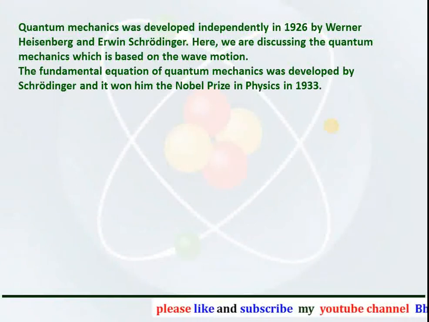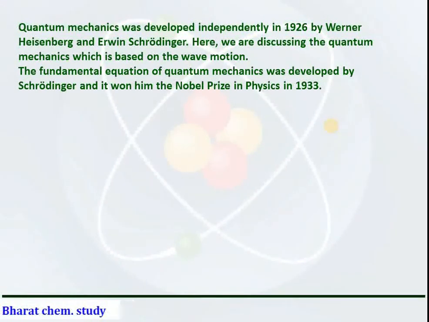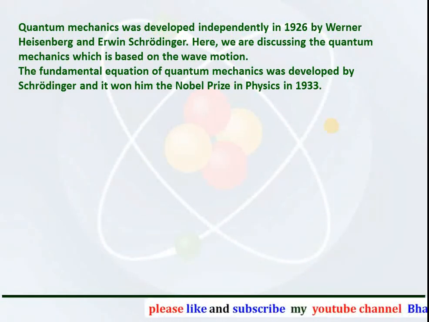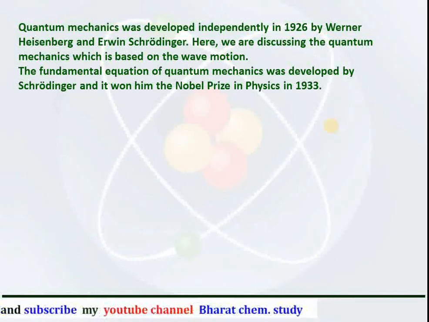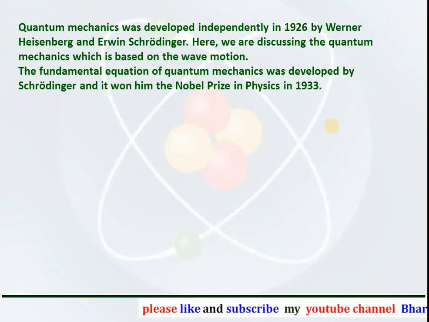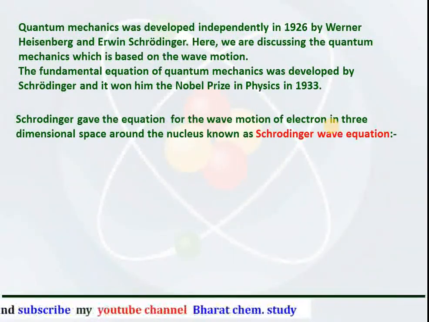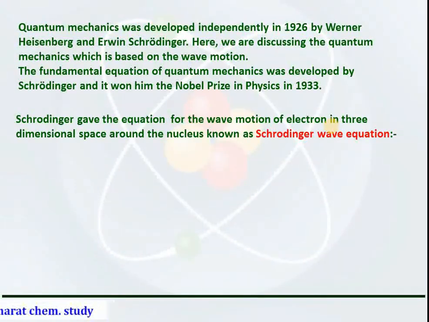Quantum mechanics was developed by Werner Heisenberg and Schrödinger. Here we are discussing the quantum mechanics which is based on the wave motion of electron. The fundamental equation of quantum mechanics was developed by Schrödinger and he was given the Nobel Prize in physics for that. Schrödinger gave the equation for the wave motion of electron in three-dimensional space around the nucleus and it is called